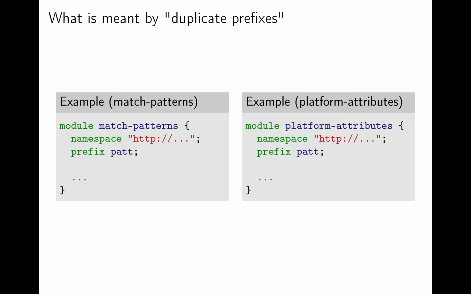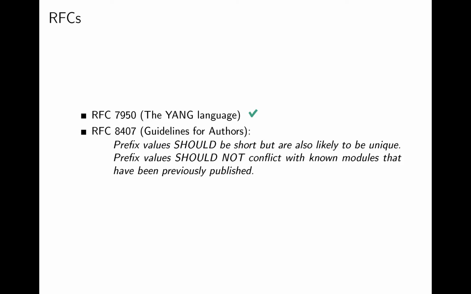By duplicate prefixes, we mean the situation when two separate modules declare an identical prefix. A module prefix is often constructed as a shortening or an acronym of the module name, but this can obviously lead to duplicates, as shown in our two example modules. Match patterns has been shortened to PAT, platform attributes has been shortened to PAT as well. As far as the YANG standard is concerned, this is not a problem.